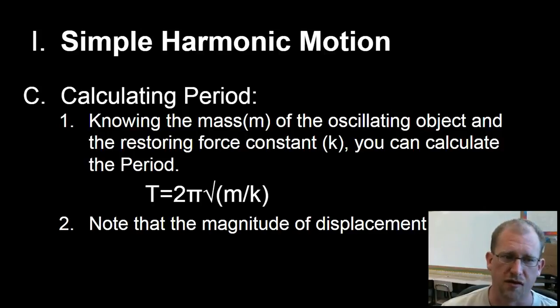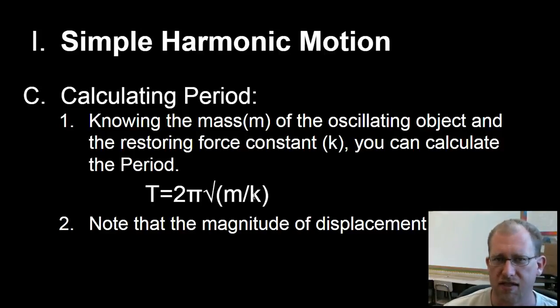There's a formula you can use here. The period is twice pi times the square root of the mass of the oscillating object divided by the restoring force constant, or the spring constant, if it's a spring. So really this part doesn't change. It's just this part that changes, the mass and the spring constant. That's really all you need to know. So if you have those, you can calculate the oscillation. Notice that the magnitude of displacement is irrelevant. Amplitude is not anywhere in there.